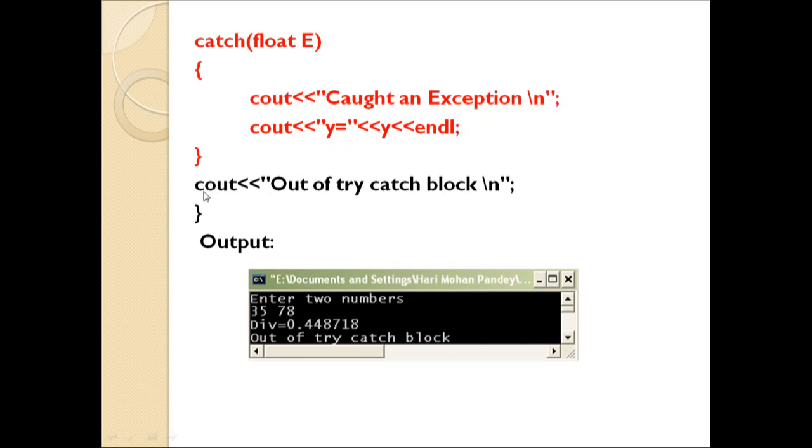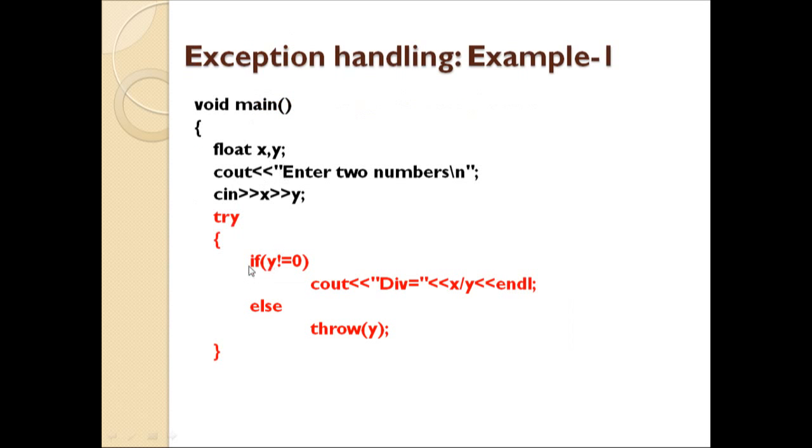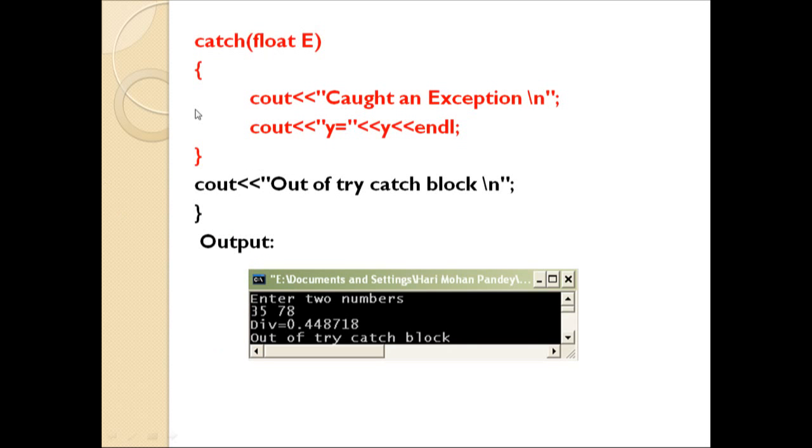Here, as we discussed, if no exception occurs, then control will not refer to the throw block and catch block. Control will move to the statement which the programmer provides immediately after the catch block. So if there is no exception, then we will get this message, out of try catch block. Here you can see the output: enter the two numbers.